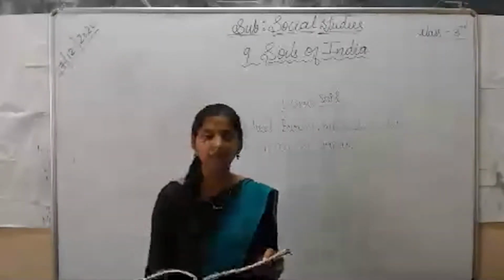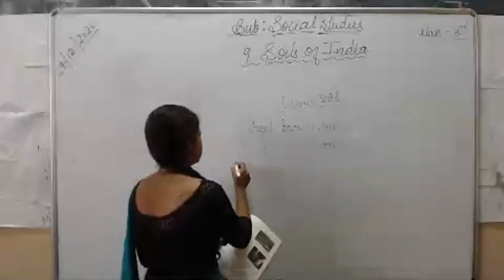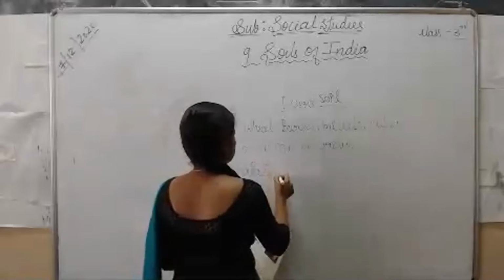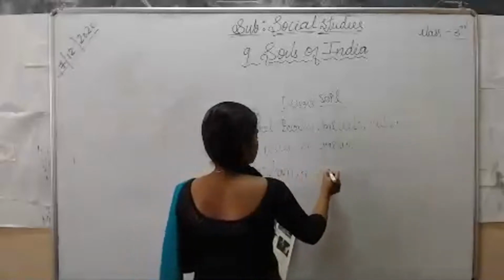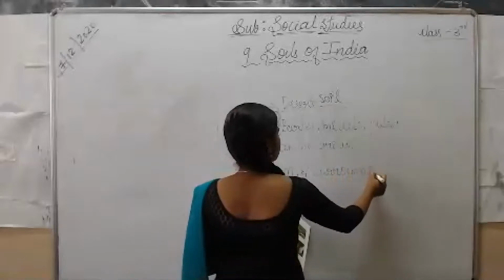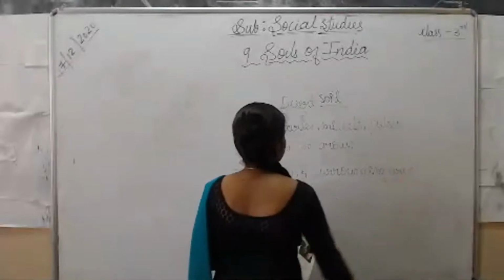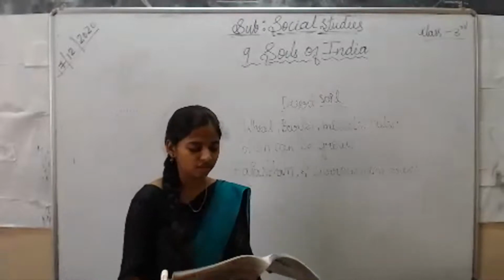Desert soil can mainly be found in the desert regions of India. Those are Rajasthan and some of the surrounding areas of Rajasthan, which also come under this desert soil.